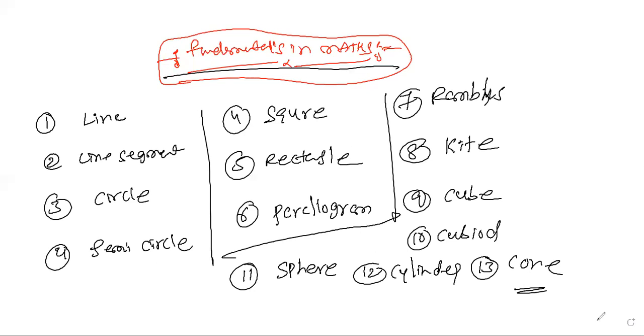Now we'll start one by one, very fast. This is for today's session. What is the first one here? The first one is line.